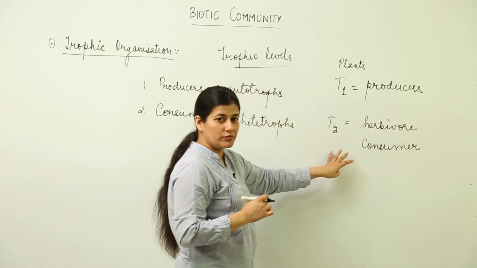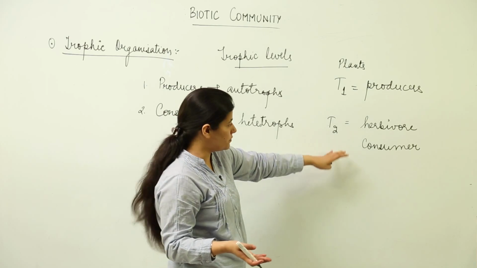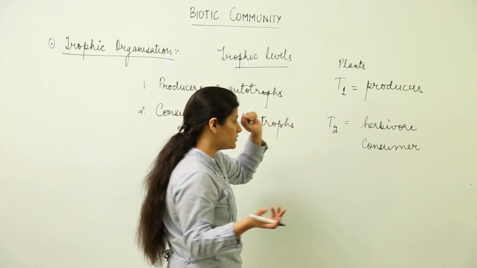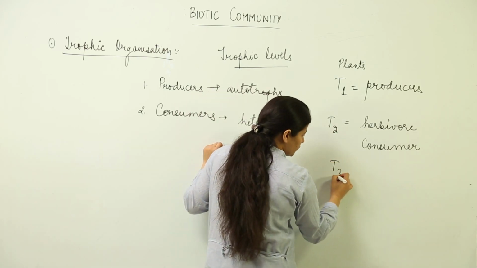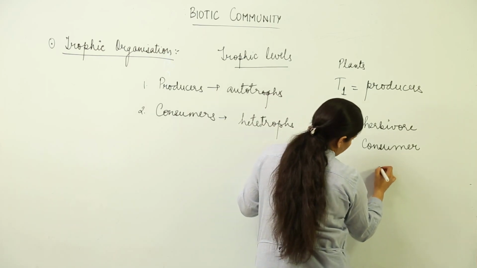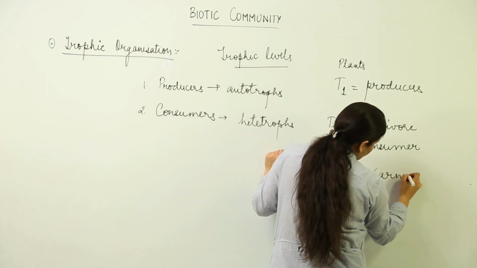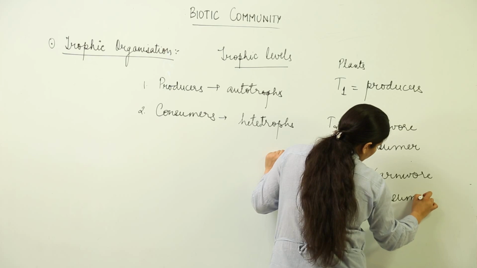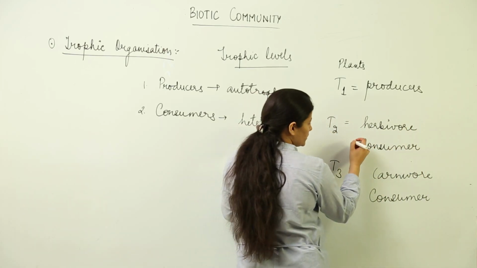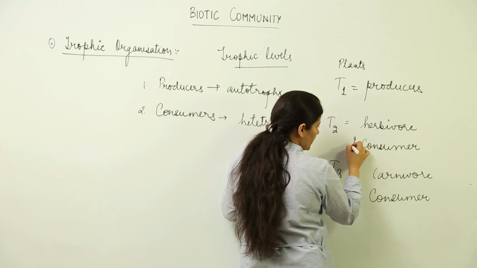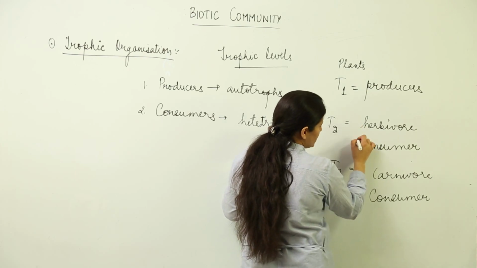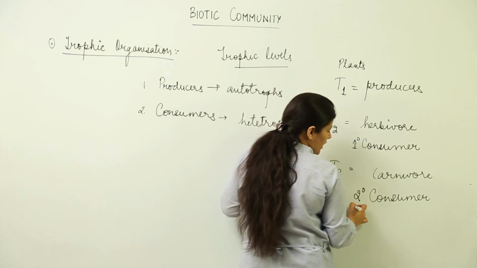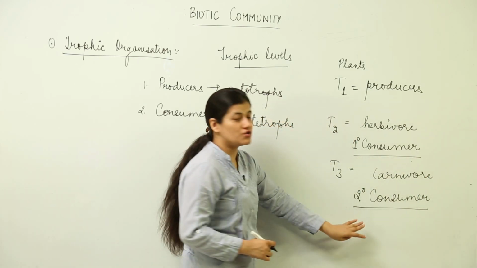Alright, now this consumer can be consumed by another consumer, like supposedly this deer is eaten up by a lion, so it becomes the prey, and the lion becomes the predator. So we have a third trophic level, that is again a consumer, but here we have a carnivore. And for a much more refined understanding, we call T2 the level which accommodates primary consumers, and T3 the level that accommodates secondary consumers.